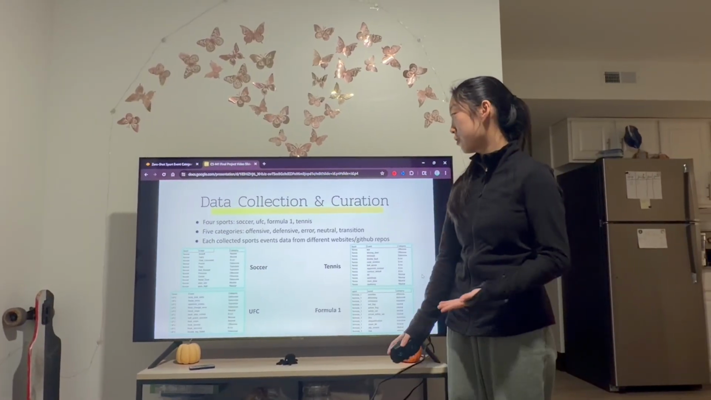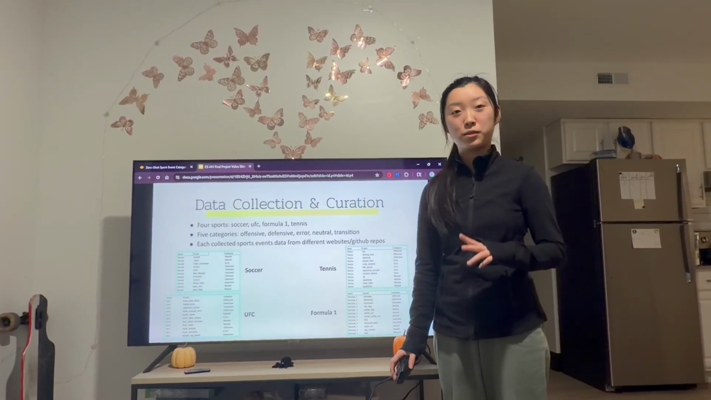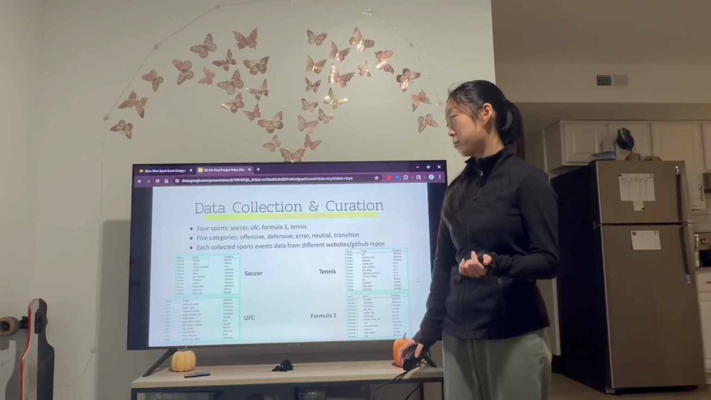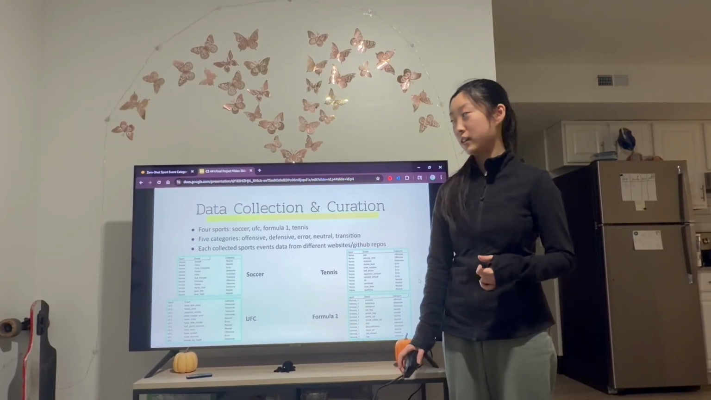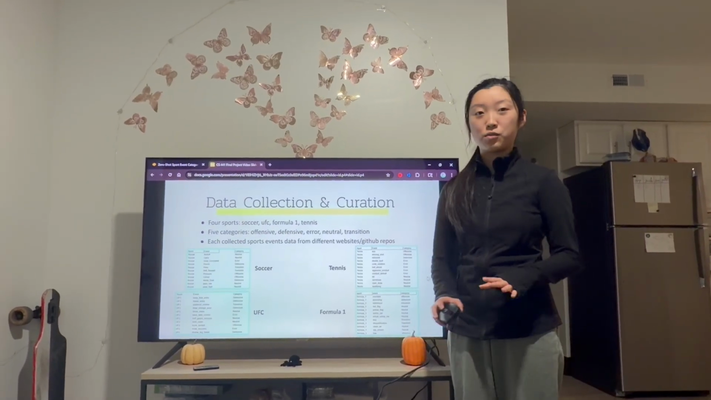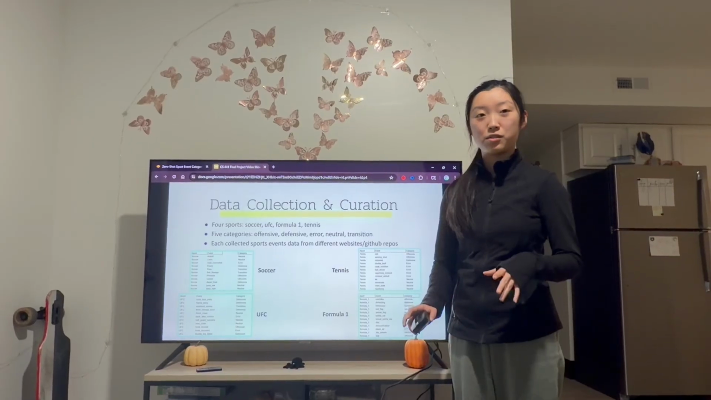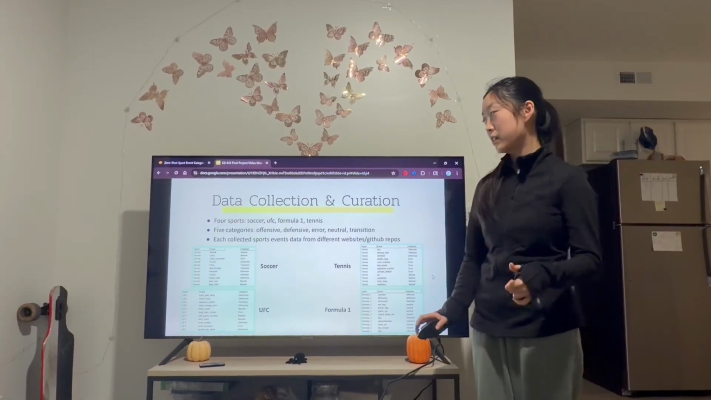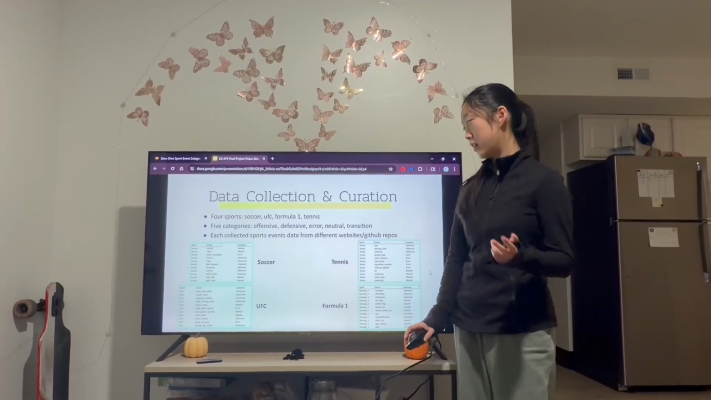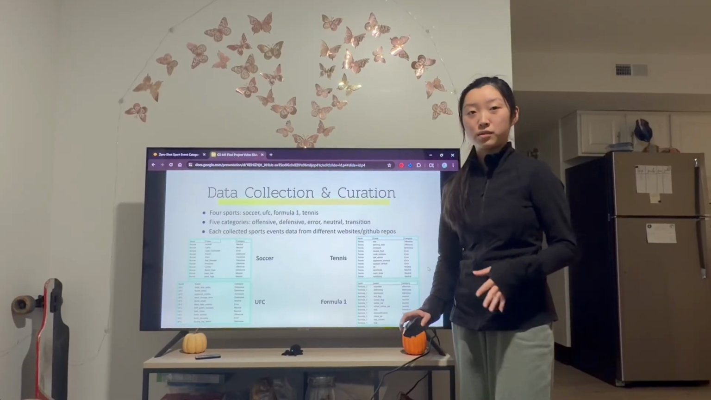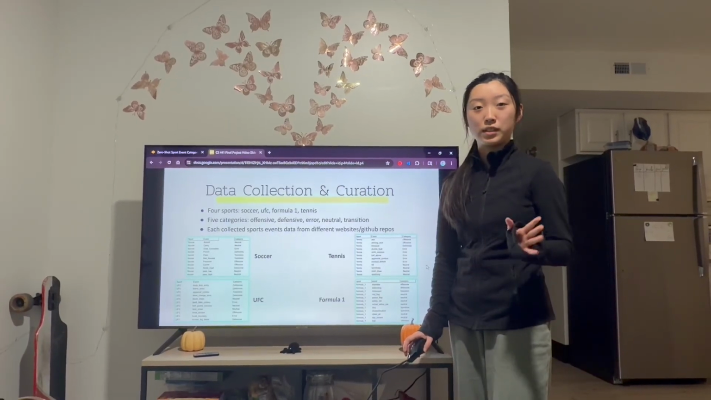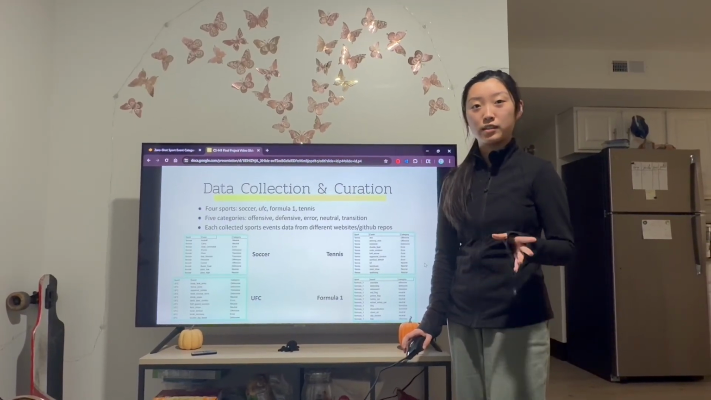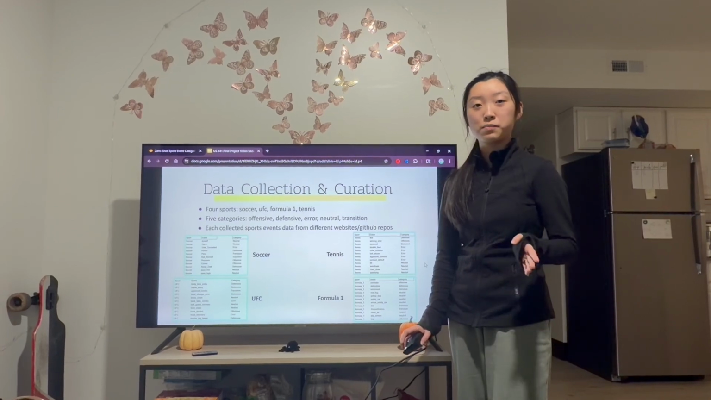Okay. For data collection and curation, each of us picked one sport to collect data on, those sports being soccer, UFC, Formula 1, and tennis. We split each event type into 5 different categories, so offensive, defensive, error, neutral, and transition. So each sport had events collected from various websites and GitHub repos.